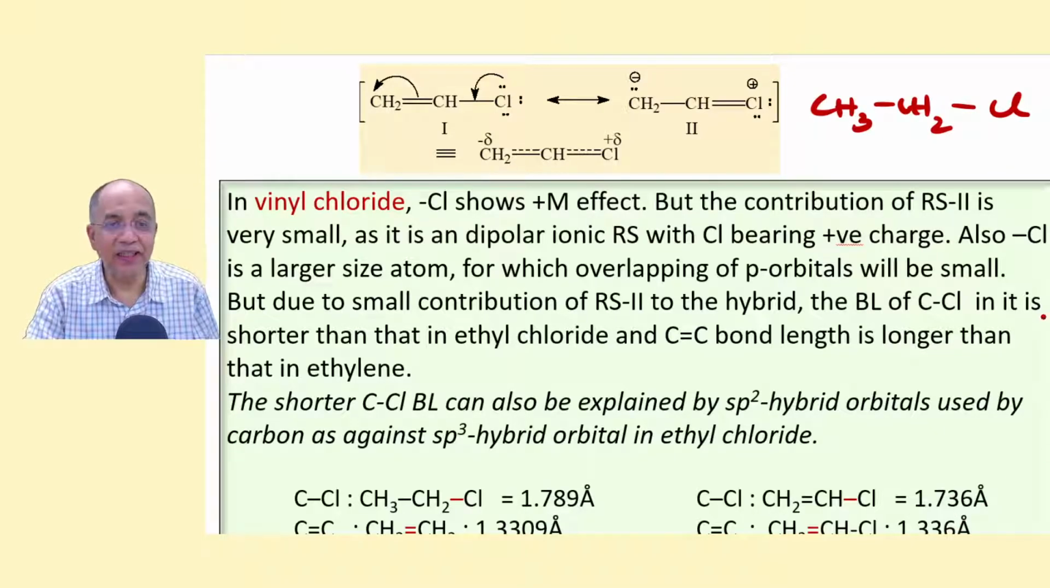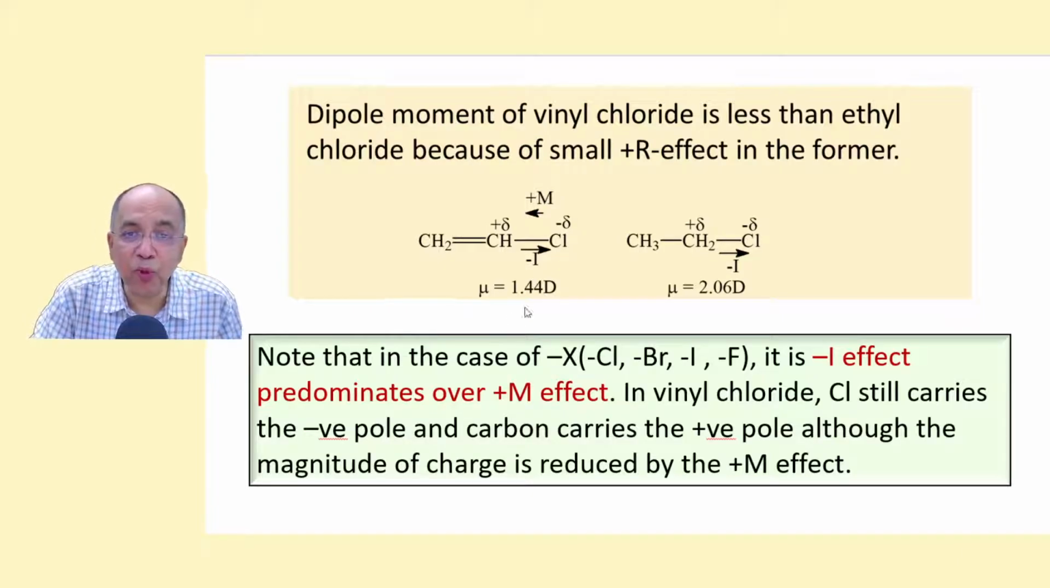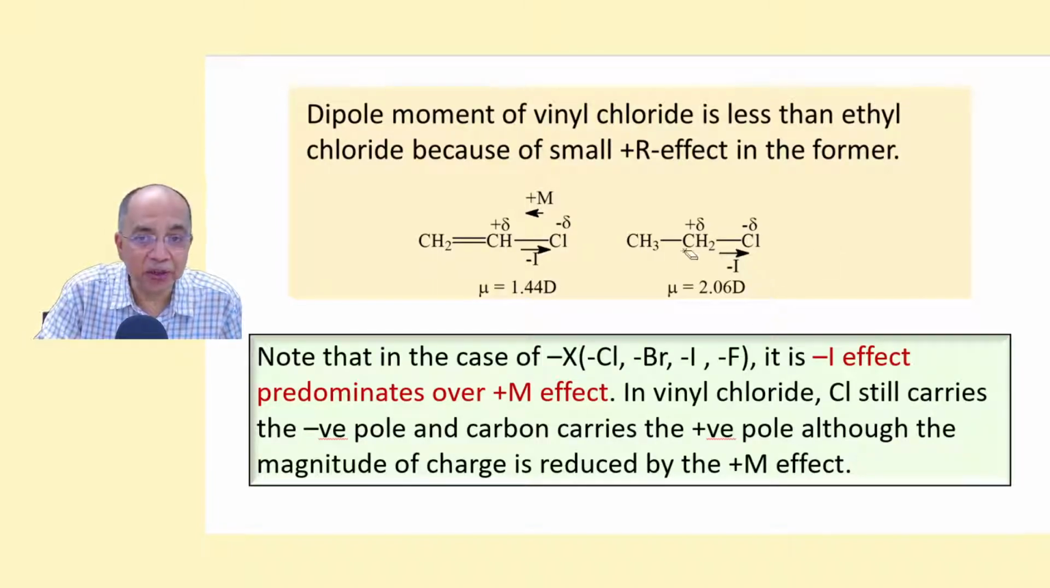Again, the dipole moment of ethyl chloride is more. Why? Because this carbon chlorine polarity is not being influenced, it's not being changed. But here, because of the plus M effect, electron delocalization working in the opposite direction, because minus I is dominant, but there is a plus M working in the opposite direction, so the vector is being reduced. The net dipole moment is less.